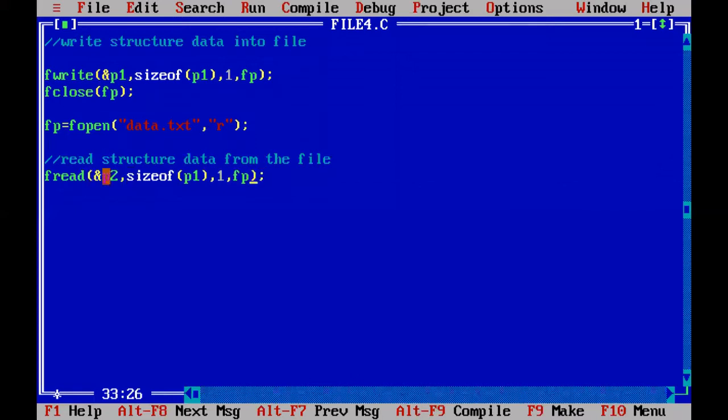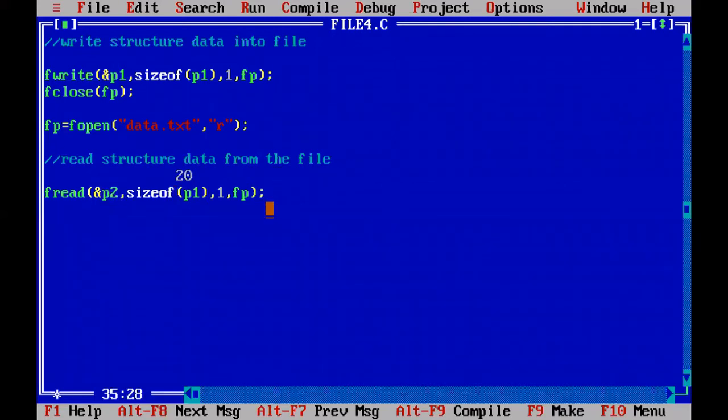So how much data do we have to retrieve? How will this function know? We will calculate here. For example, the P1 size we earlier assumed as 20. So 20 bytes of memory, only one time, is retrieved from the FP file and stored into P2. So now P2 will have the same values as P1. So it will have Sachin, it will have 47, and it will have 14,000.